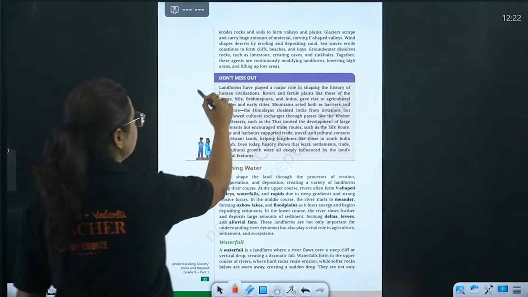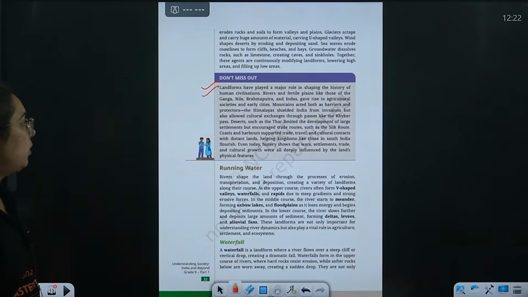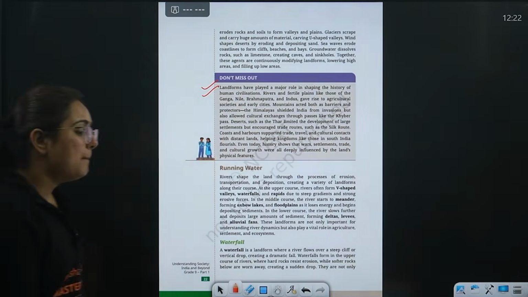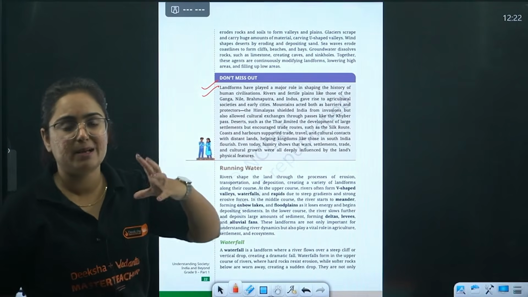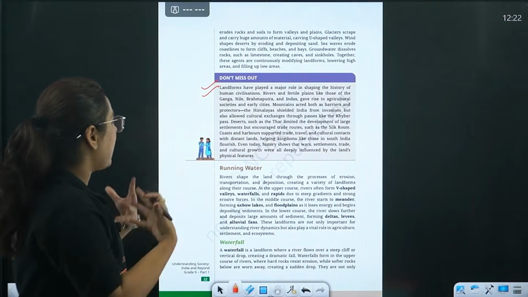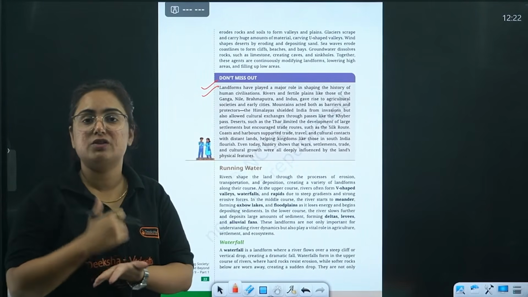Don't miss this box. I will suggest you to go and read it. It is very important. What does it contain? If we look at the map of India, we will find different landforms. Somewhere there are mountains, somewhere plateaus, somewhere plains, and every city located in a region has a reason.